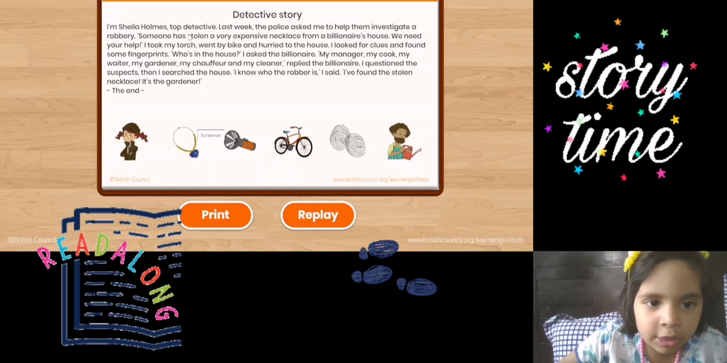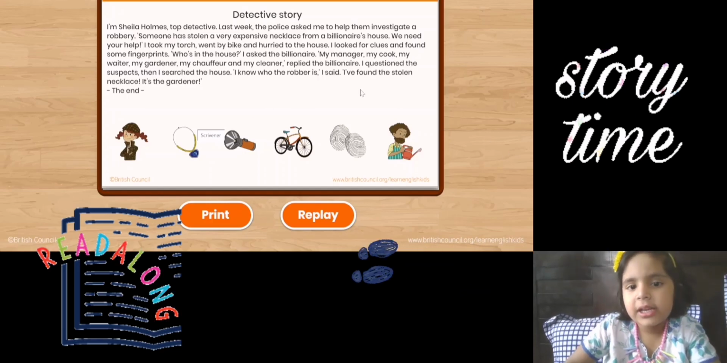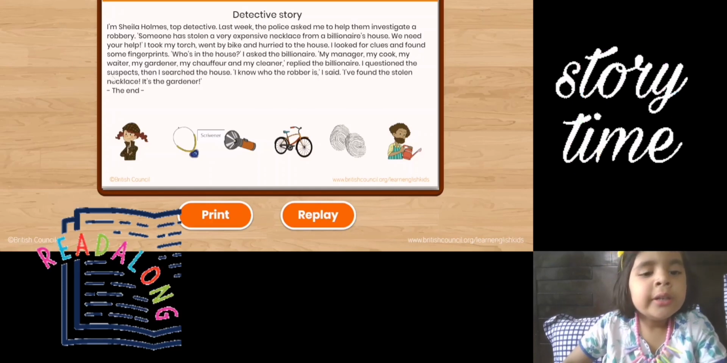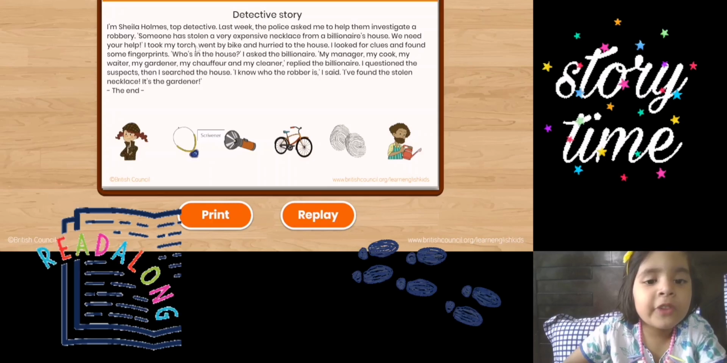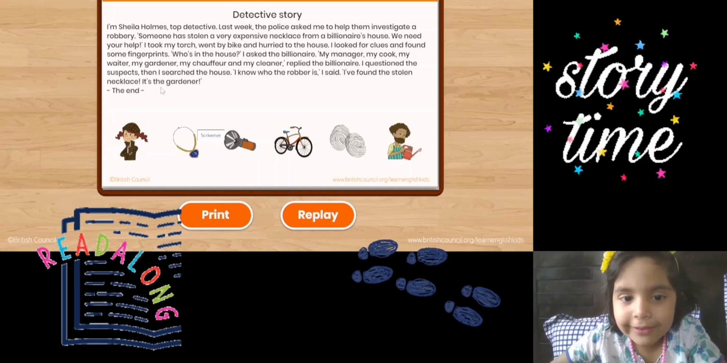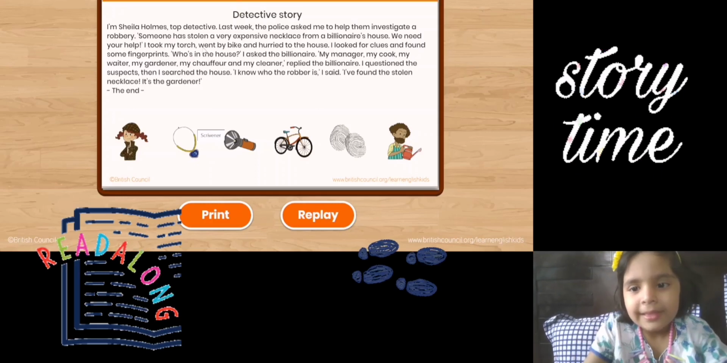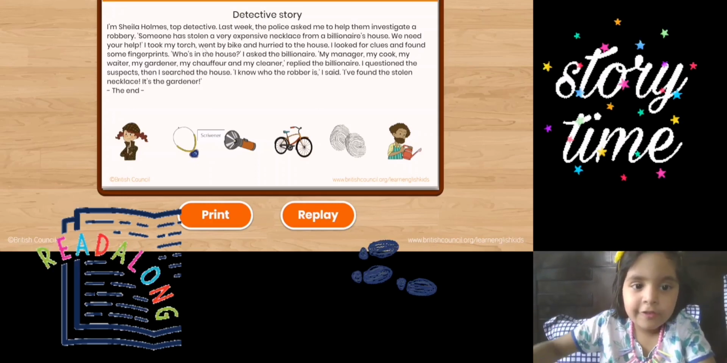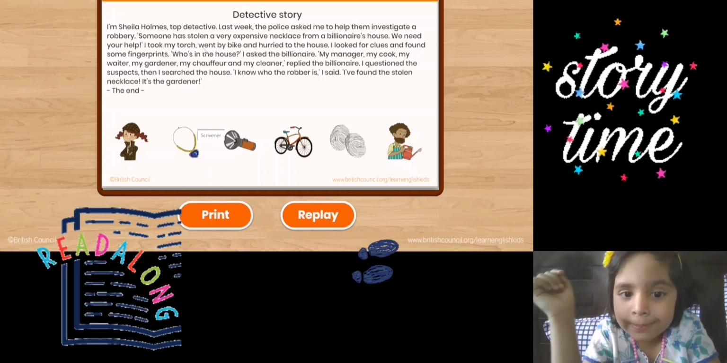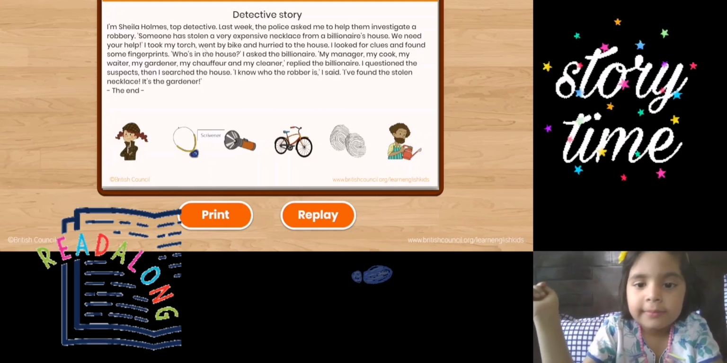Now you have to read the story. I am Sheila Holmes, top detective. Last week, the police asked me to help him investigate a robbery. Someone has stolen a very expensive necklace from a billionaire's house. We need your help. I took my torch, went by bike, and hurried to the house. I looked for clues and found some fingerprints.